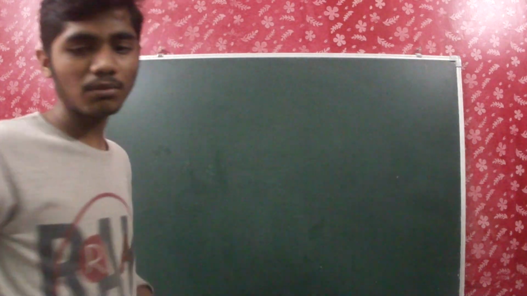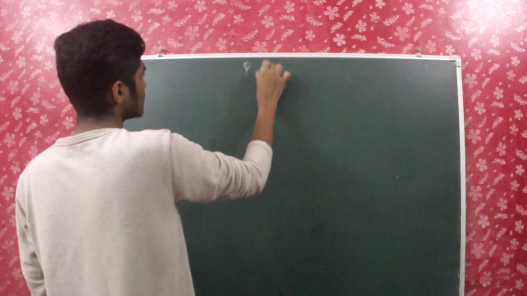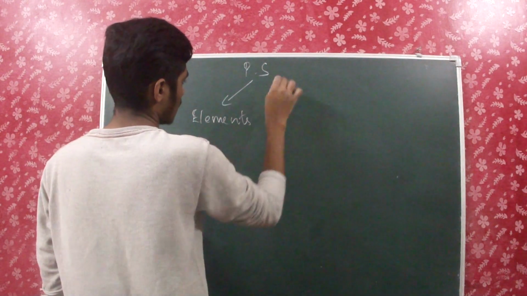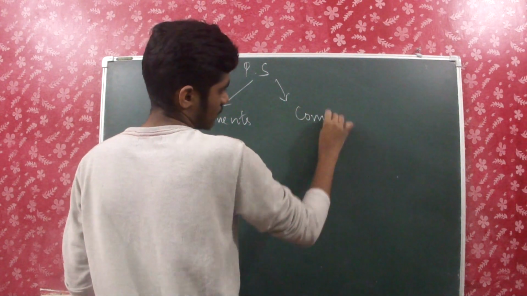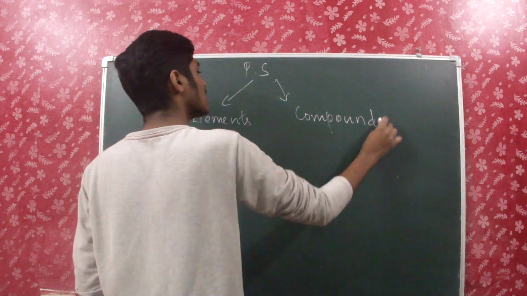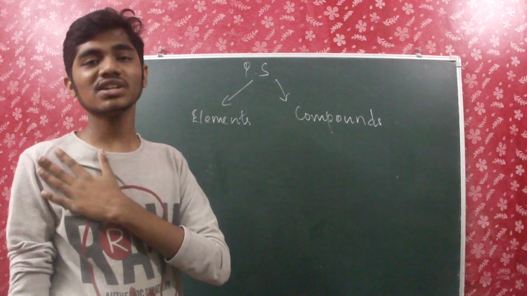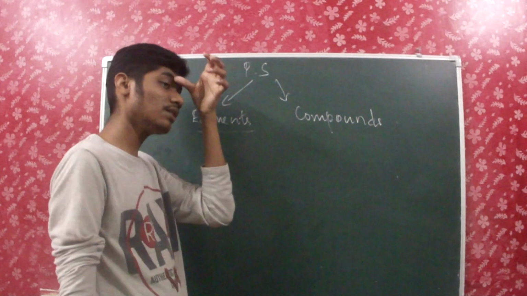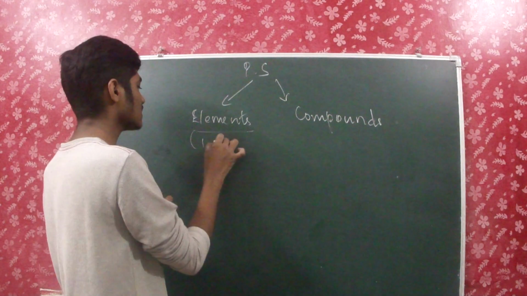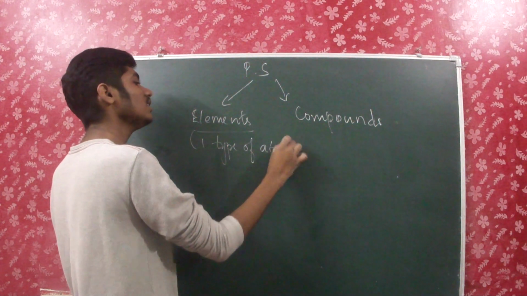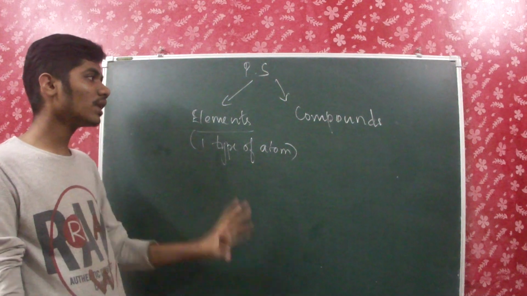Okay, so now let us know what are the two kinds of pure substances. The two kinds of pure substances are elements and compounds. Elements are nothing but particles which consist of only one type of atoms. No matter how many they are, it consists of only one type of atoms.